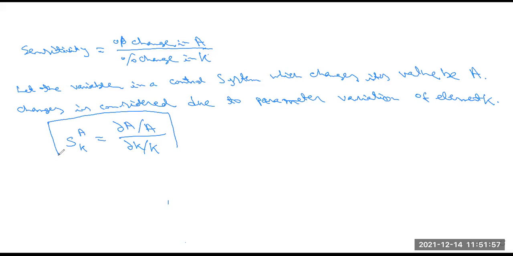So sensitivity is the ratio of the change of any control variable, any control parameter, to the parameter variation, and this parameter we conclude here is K also.